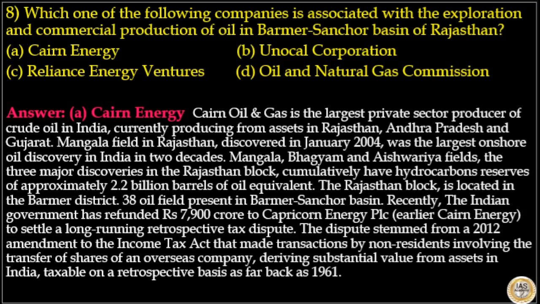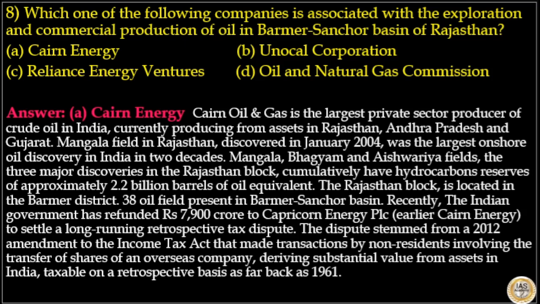Mangala field in Rajasthan, discovered in January 2004, was the largest onshore oil discovery in India in 2 decades. Mangala, Bhagyam and Aishwarya fields, the 3 major discoveries in Rajasthan, cumulatively have hydrocarbon reserves of approximately 2.2 billion barrels of oil equivalent. The Rajasthan block is located in the Barmer district. There are 38 oil fields present in the Barmer Sancho Basin.